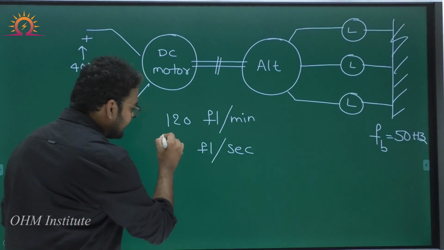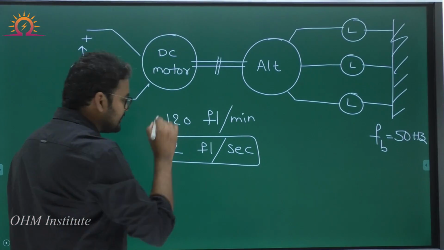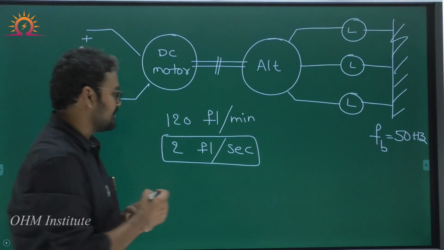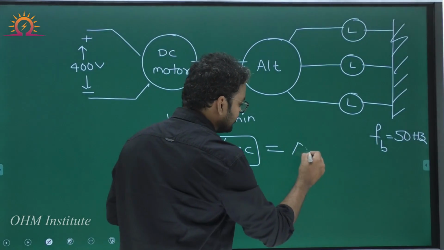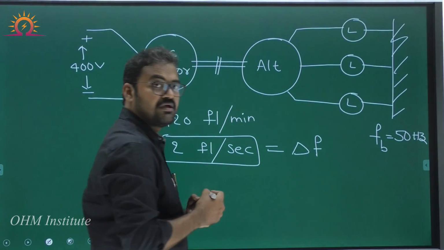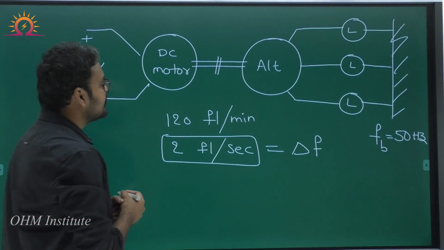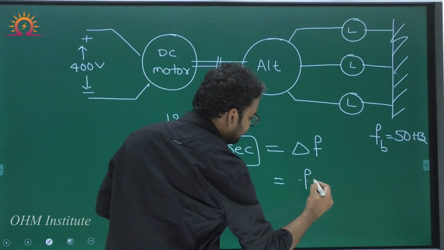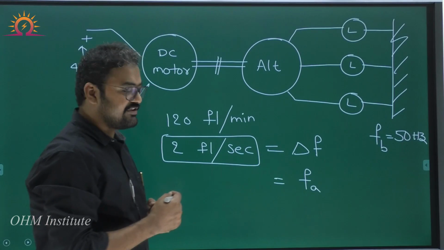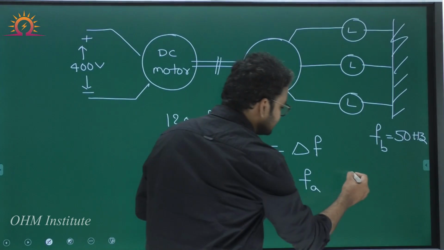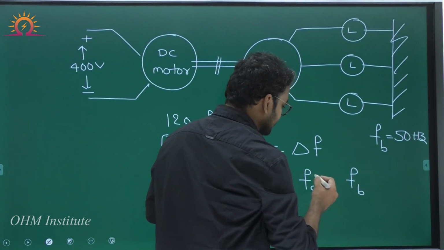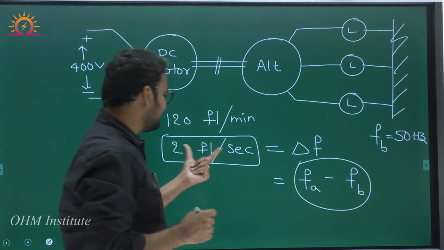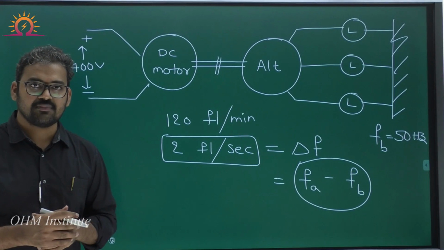So this flickering rate per second will represent the difference in frequency between the alternator and the bus bar. Suppose I assume the alternator frequency is equal to FA, and the bus bar frequency is equal to FB. Now the difference between these two will be equal to the flickering rate per second.